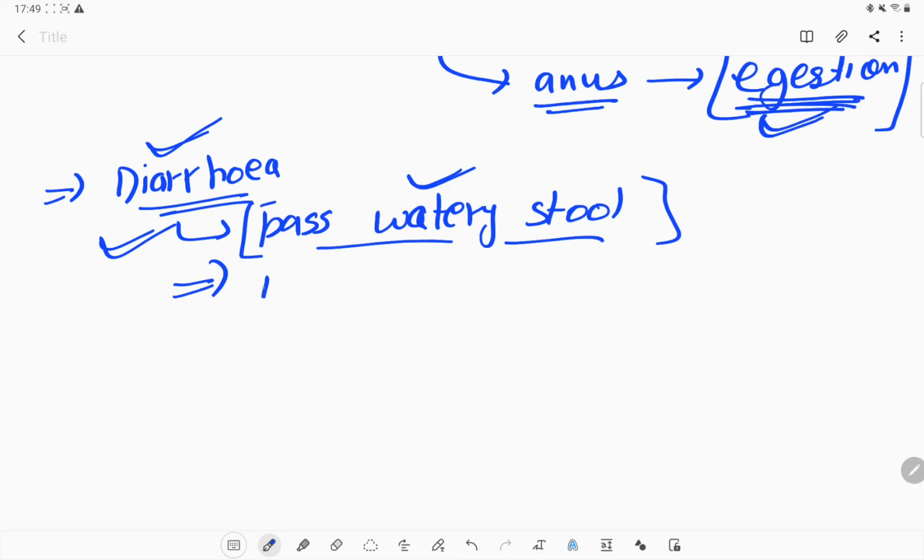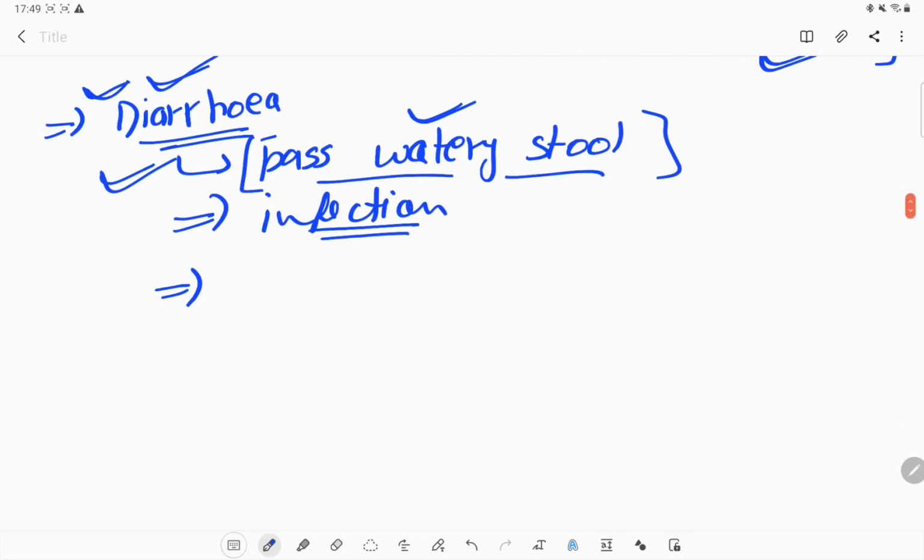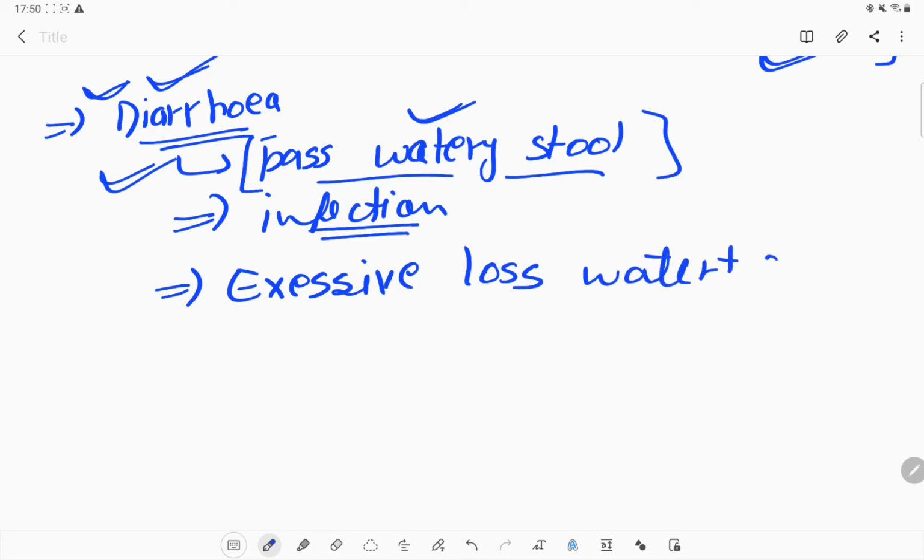Okay, why does it happen? Because of some kind of infection, or we can say food poisoning or indigestion. Because of indigestion we feel problems like diarrhea. So what happens in diarrhea? We have excessive loss of water as well as salt. We lose a lot of water and salt from our body, and that's why we become dehydrated.